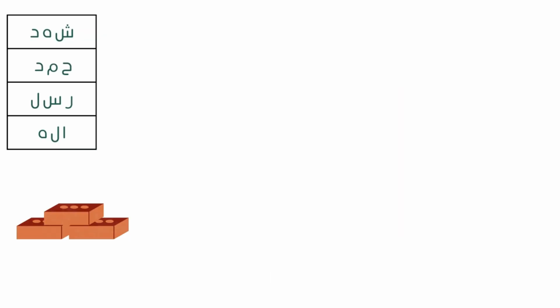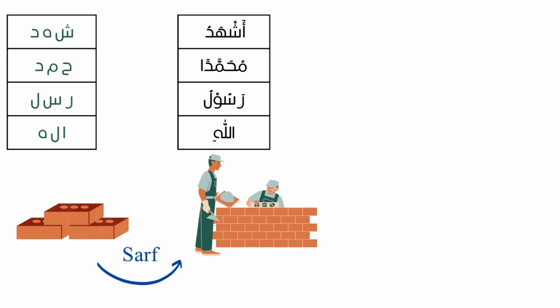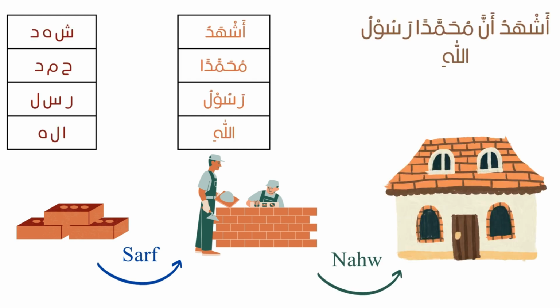You can understand this difference with construction of a house. For house construction, you need bricks. When you join the bricks, you make a complete wall. This is the topic of sarf, to make words from root letters. When you have these words, you can connect them to make a complete sentence, which is the topic of Nahw.